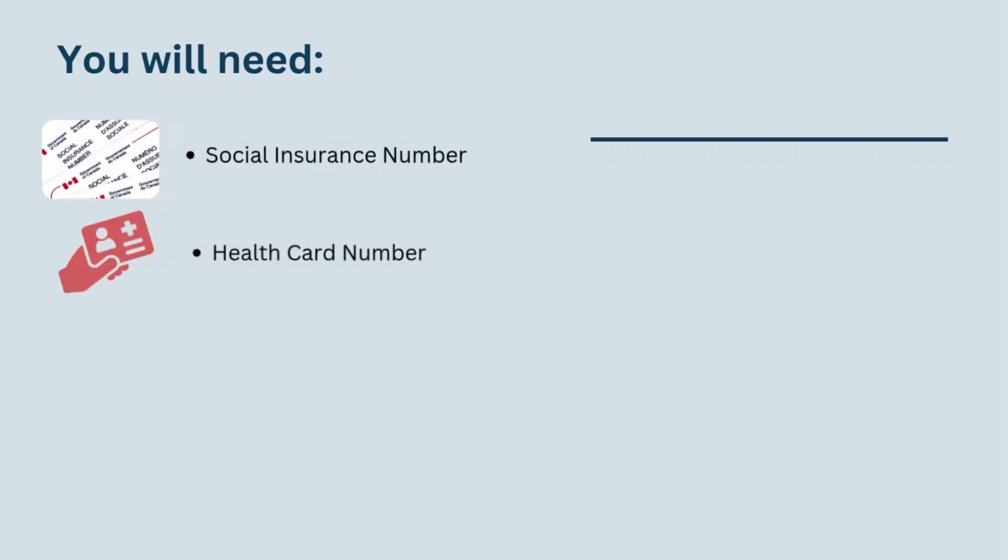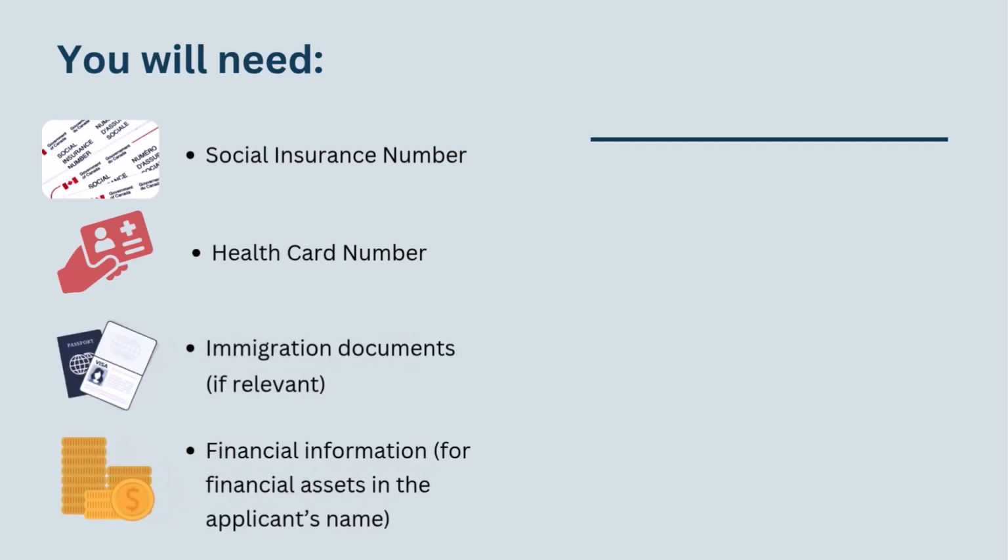Before you start, you'll want to gather the information that you'll be required to enter in the form. So you'll need the social insurance number and health card number for the applicant, immigration documents if that's relevant, and also financial information for any financial assets where the applicant is named as the beneficiary, which is the person who will receive those finances. This could be a bank account, including a joint account, registered disability savings plan, registered education savings plan, a trust fund, any financial asset in the applicant's name.